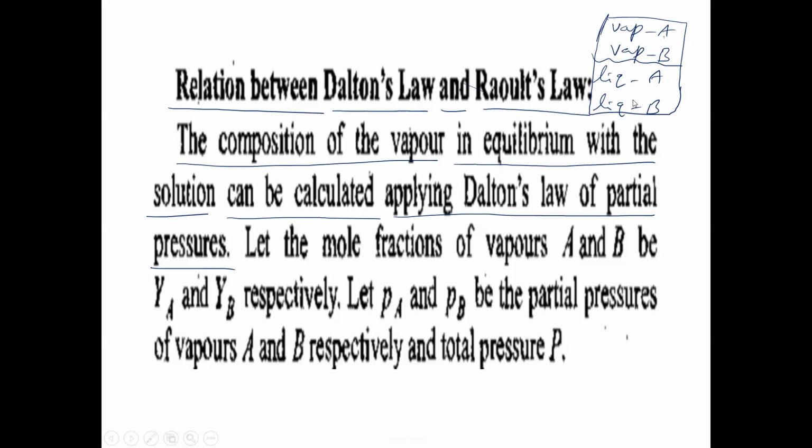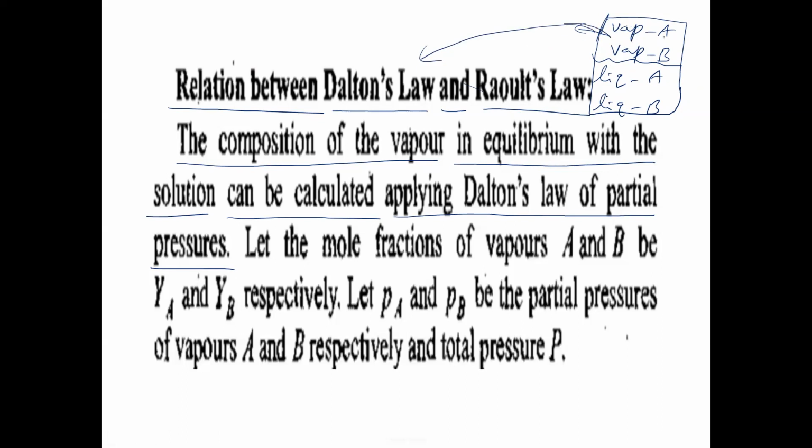Volatile liquids will evaporate and the vapor will be formed above the surface of the mixture of these two liquids. Now this is a mixture of two vapors, vapor A and vapor B. For this, Dalton's law is applicable. Dalton's law is applicable for this type of mixture of two vapors, vapor A plus vapor B.